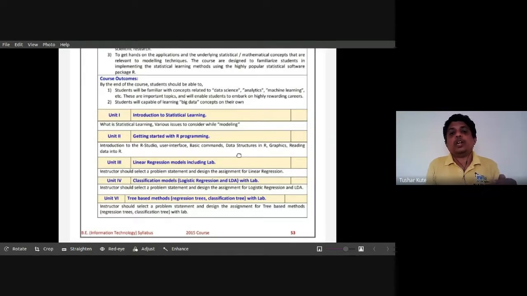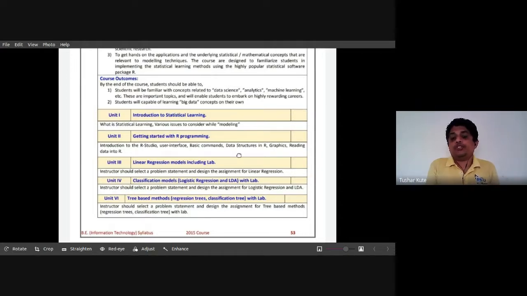And then units number 3, 4, and 5 are focusing on the concept of linear regression. First, linear regression is a kind of statistical model which is used for prediction analytics in the regression concept. Then we see classification models like logistic regression and LDA. How to use the logistic regression concept, which is an extension of linear regression. LDA is also linear modeling, which is used for classification. We'll talk about that also in detail practically. And the last unit is focused on tree-based models like regression trees and classification trees. In that, we'll see regression trees and classification trees with the practical part.